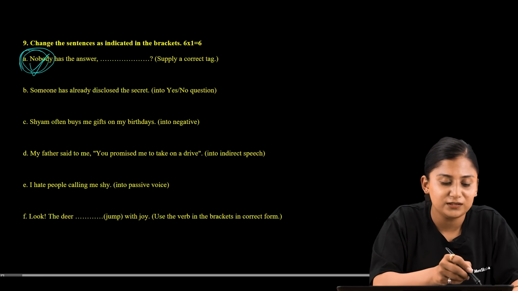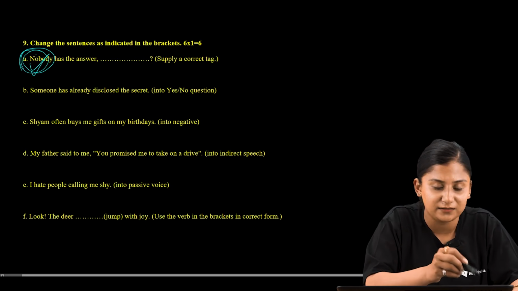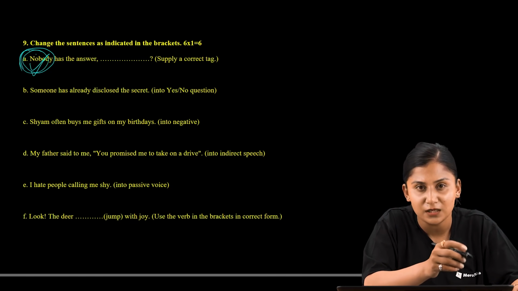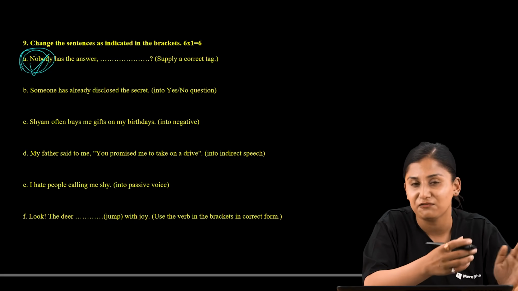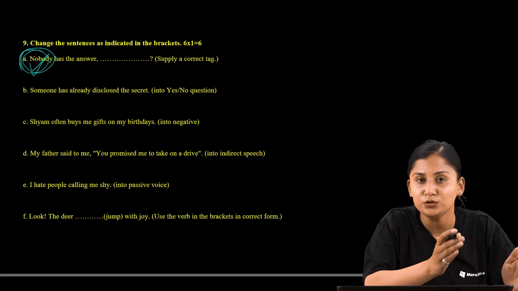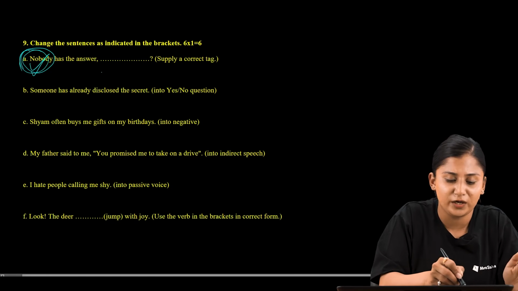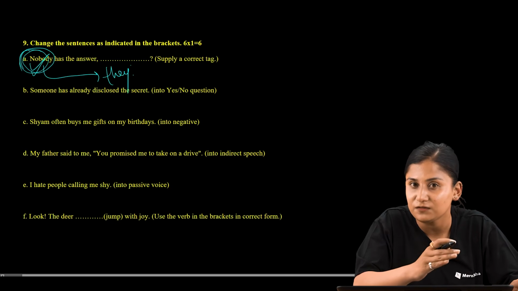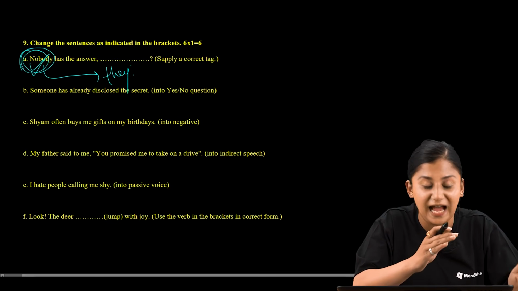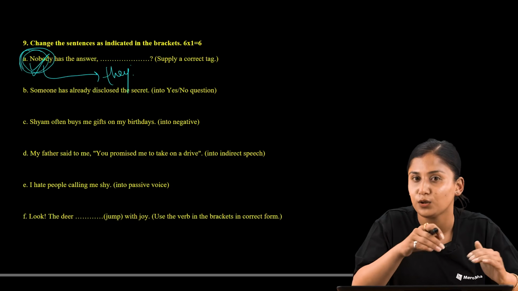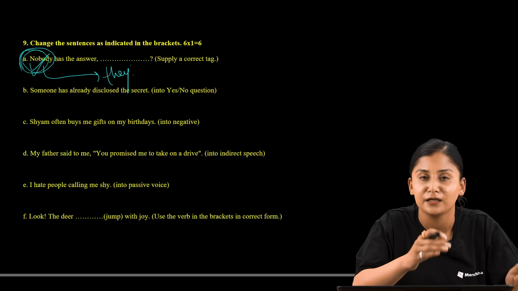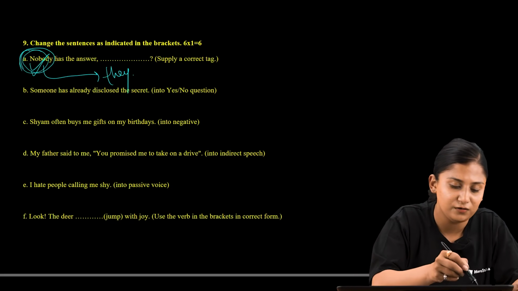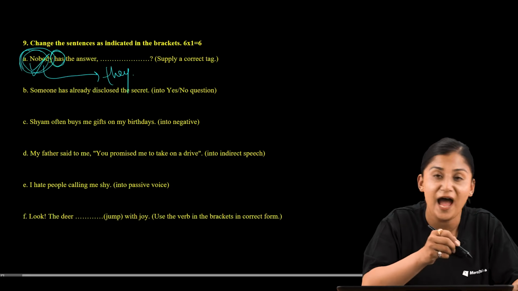So now whenever you receive a subject like nobody, this falls under the category of indefinite pronouns, like nobody, somebody, everyone, everybody. You are supposed to put the pronoun in a question tag, that is they. Make sure that whenever you receive an indefinite pronoun as a subject, you are supposed to place the question tag they. And then now after knowing the subject, let us move to the verb. Here we are provided the verb has.